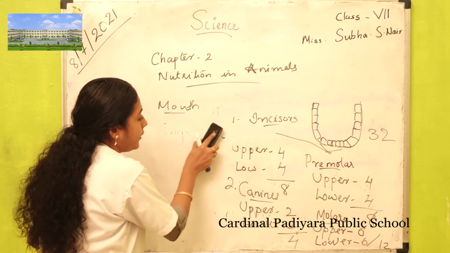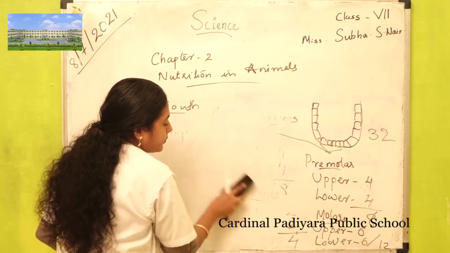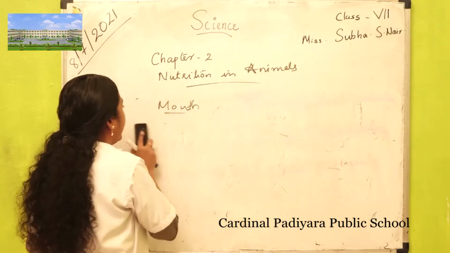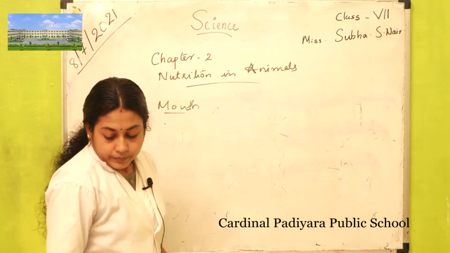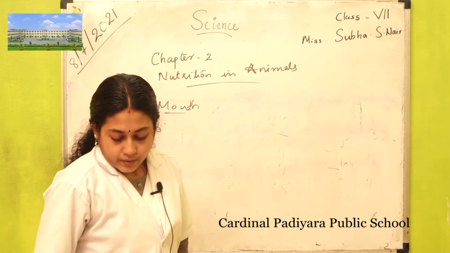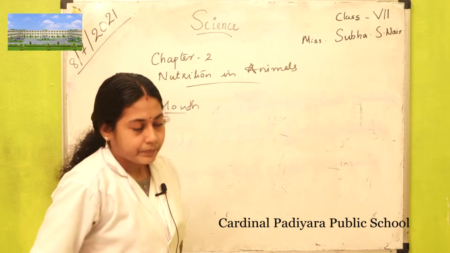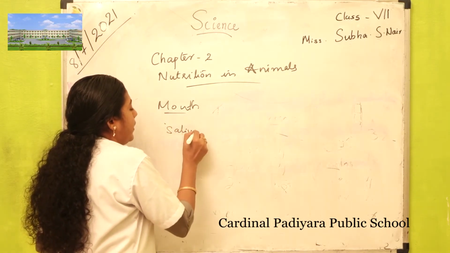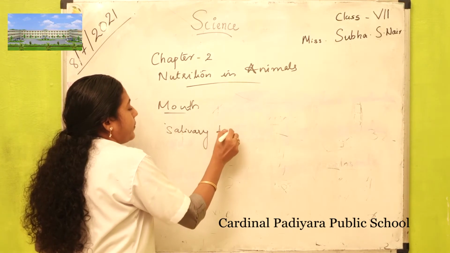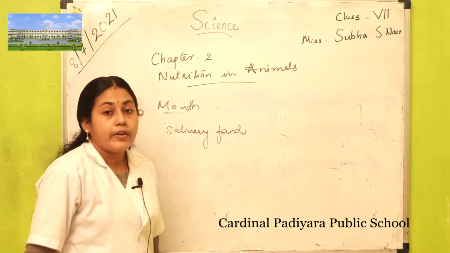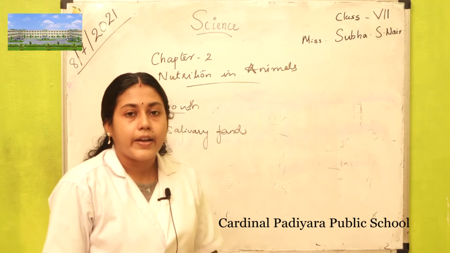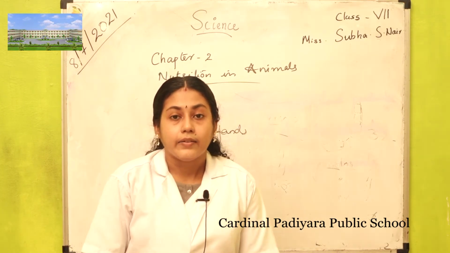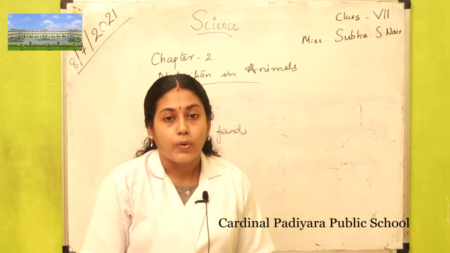This is about teeth. Next is the next part of our alimentary canal, the salivary glands in our mouth. First we discussed teeth, then salivary glands. These salivary glands produce saliva in our mouth.